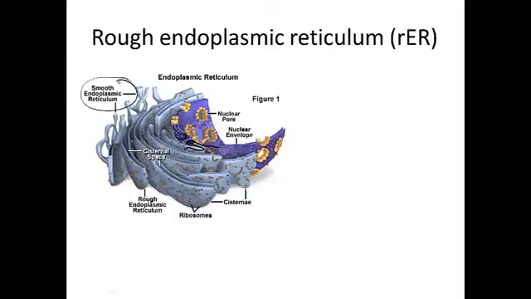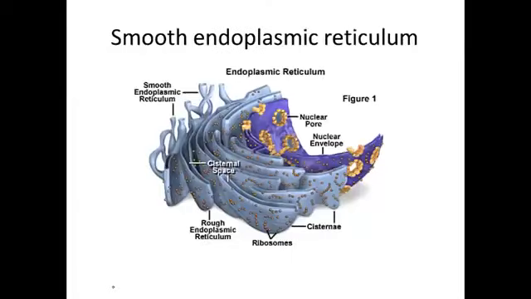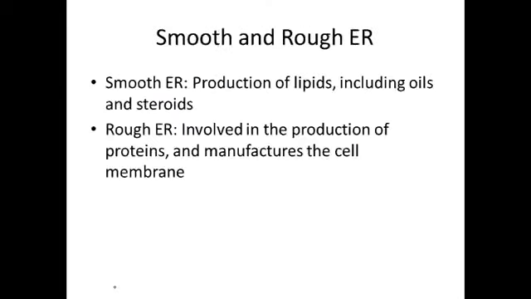And then over here you have ER that doesn't have ribosomes on it, and that's called smooth ER. And that is for lipid production, which we'll see in a minute. Here's a micrograph which shows the nucleus here, and all of this rough ER all through here. This is all rough ER. So the smooth ER produces lipids, which includes oils and steroids. Steroids are hormones like testosterone.